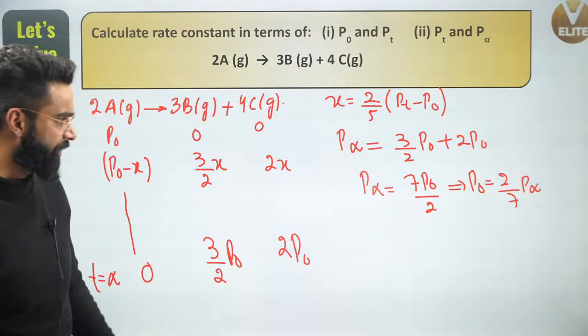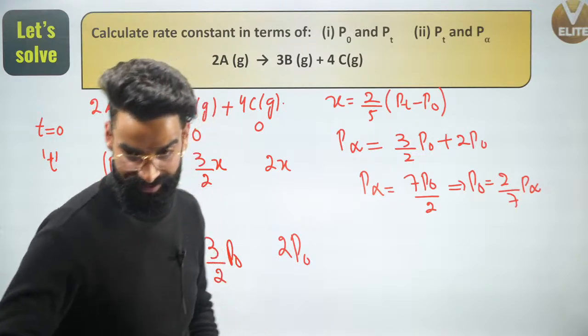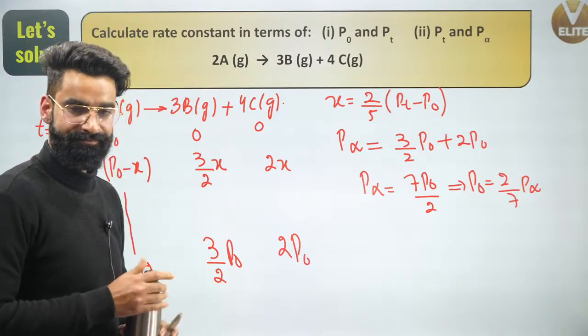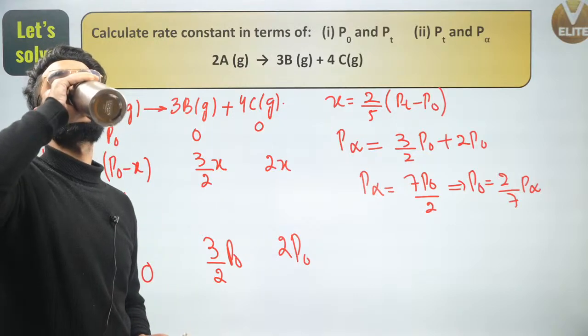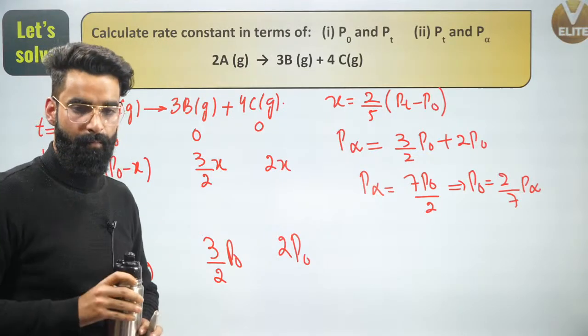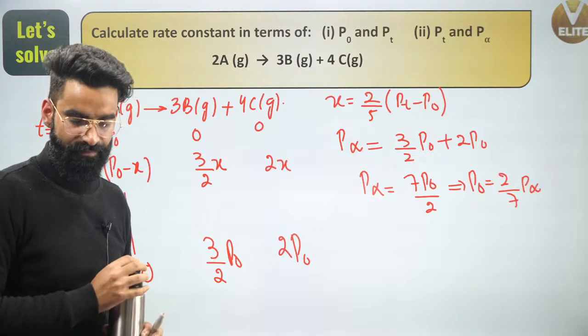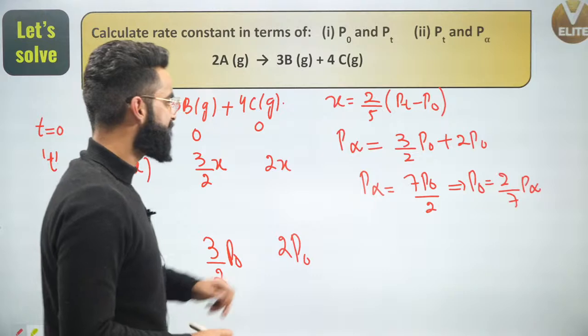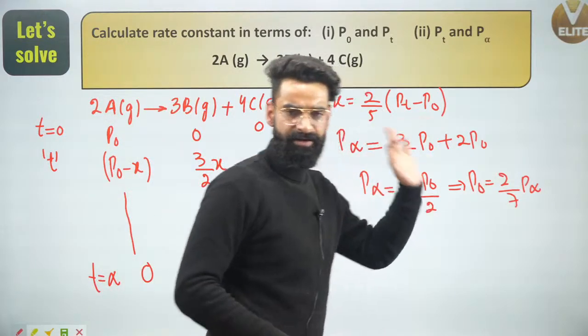Just give me a second, guys. Yeah, I can say P naught is equal to 2 divided by 7 P infinity.